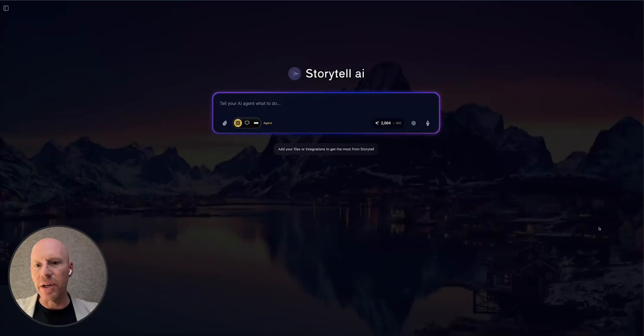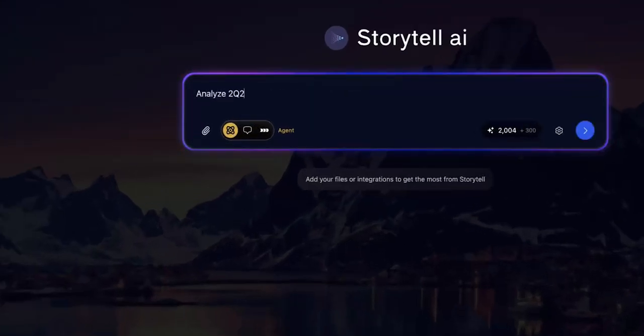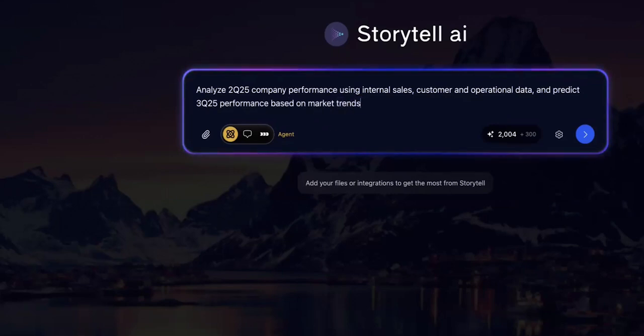Now let's look at the next version of Storytell. And you can think of it as the difference between chat and an agent. So let's talk about what it means to have an agent. Let's say that I want to analyze 2025 company performance using internal sales, customer, and operational data.